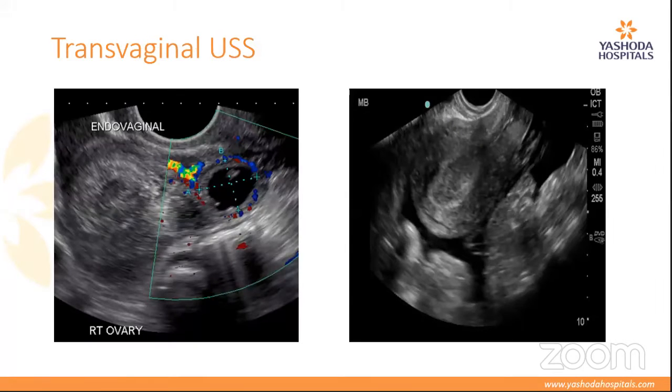So these are some of the images. We can see a ring of fire appearance in the adnexa, which suggests an ectopic pregnancy. And in the second picture, you can see fluid in the pouch of Douglas and an empty uterus, which suggests a ruptured ectopic pregnancy with hemoperitoneum in the pouch of Douglas.